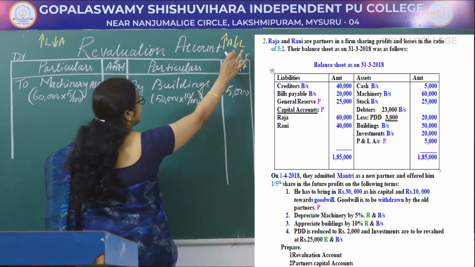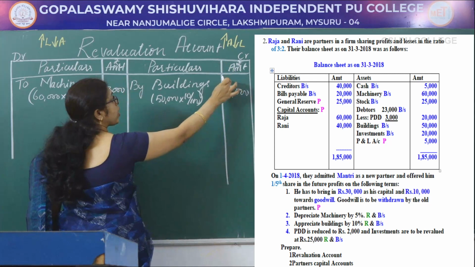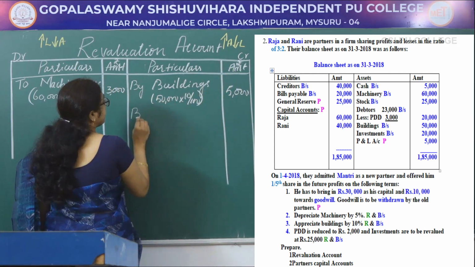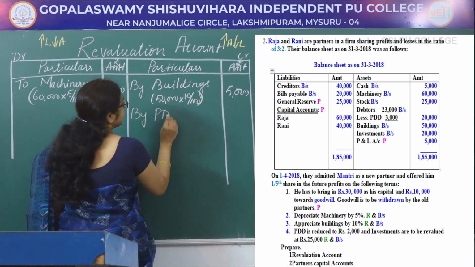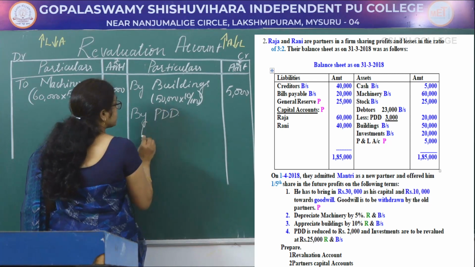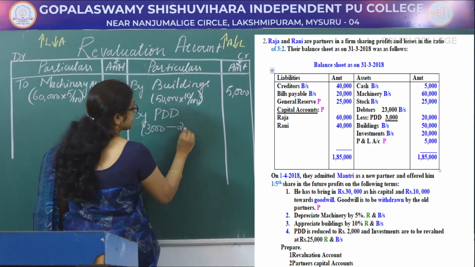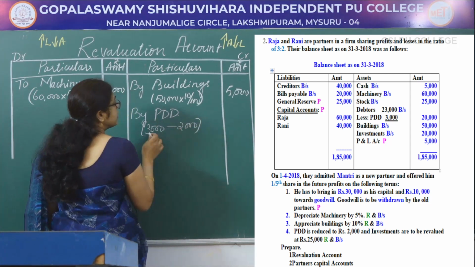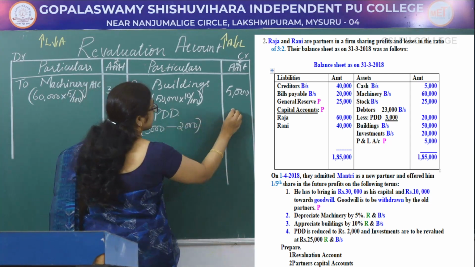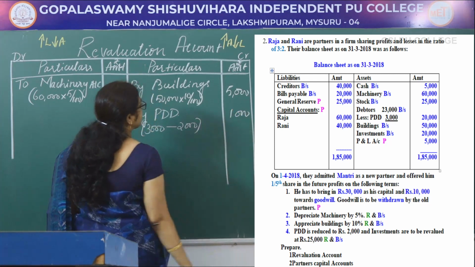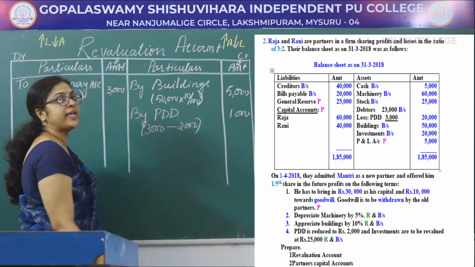When the liability decreases, it has to be recorded on the credit side by PDD. So 3,000 is given in the balance sheet, minus in the adjustment 2,000 is given. It is reduced to 2,000. So decrease in the liability is 1,000, that is PDD.